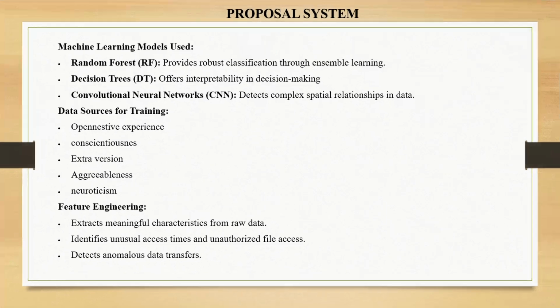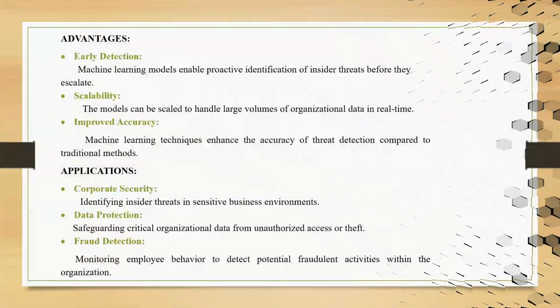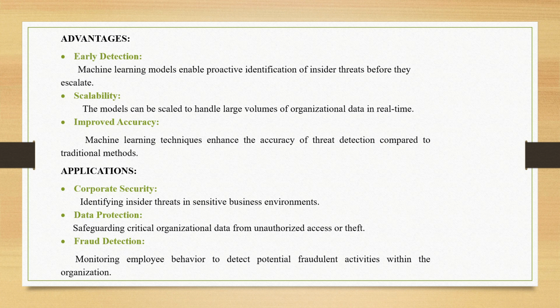In the proposed system, we are taking three ML models: random forest, decision tree, and convolutional neural network. Here I'm describing the advantages of the proposed system: early detection, scalability, and improved accuracy.